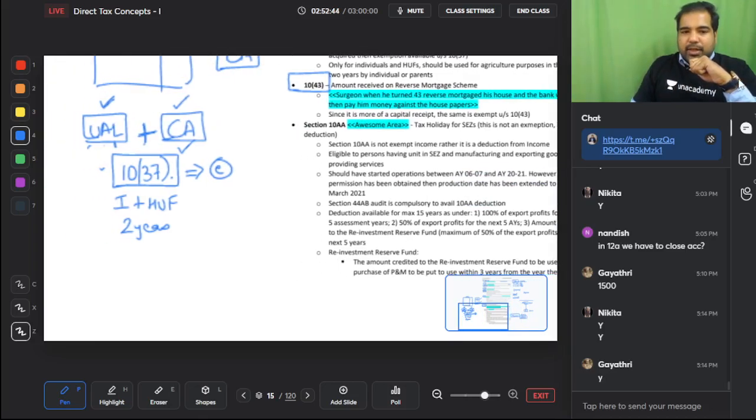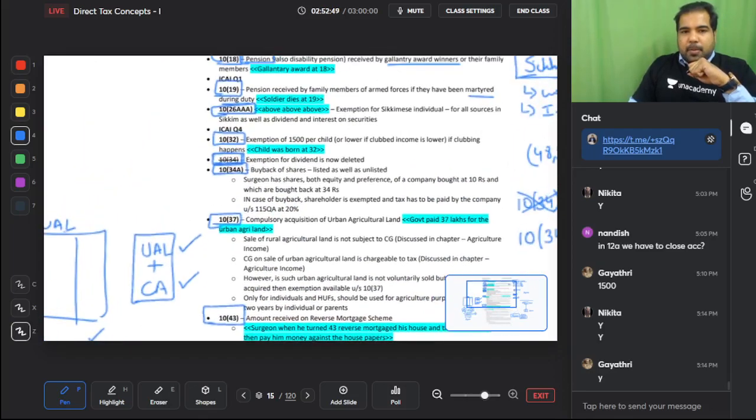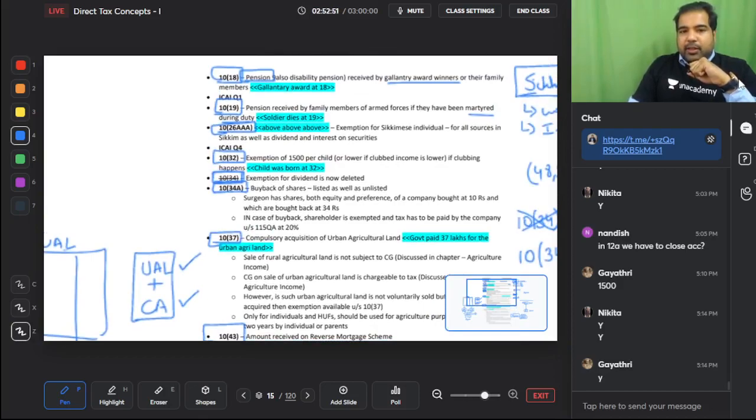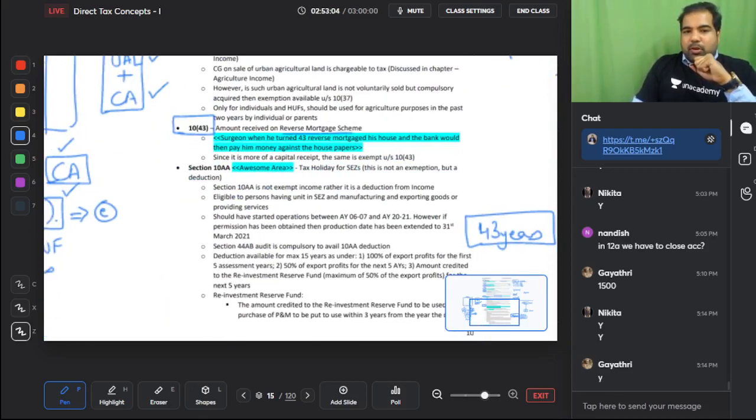And the last one, guys, on the screen, let's first read till here. 10(18) we read, 10(19), 10(26) is above, Sikkim. 10(32) is for 1500 per child, 10(34) is buyback of shares, 10(37) is compulsory acquisition of urban agricultural land. Now 10(43) is reverse mortgage scheme.